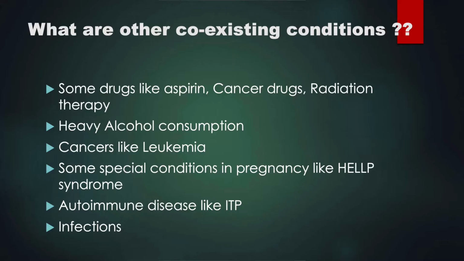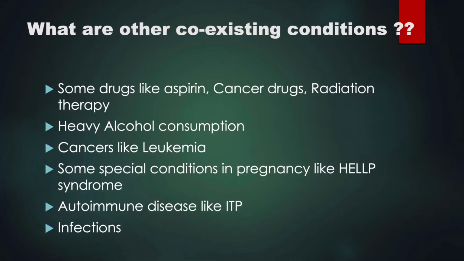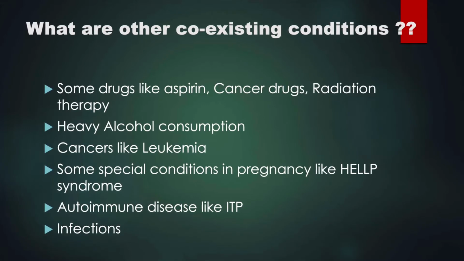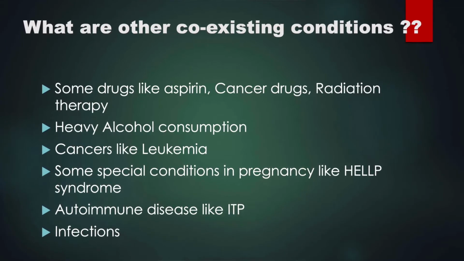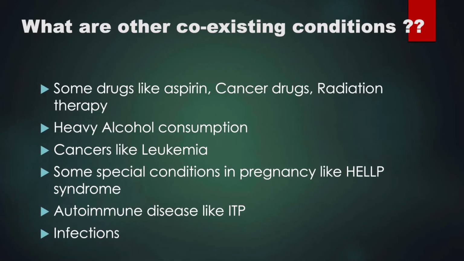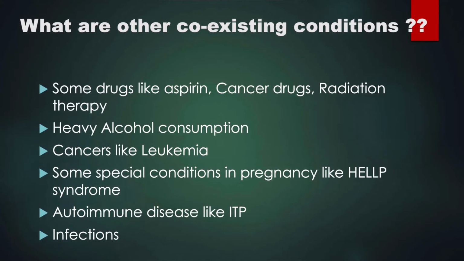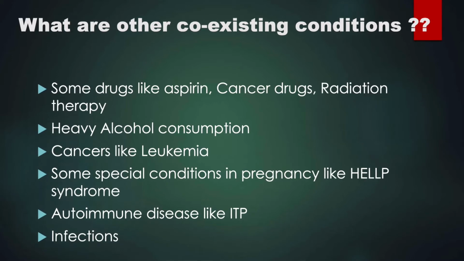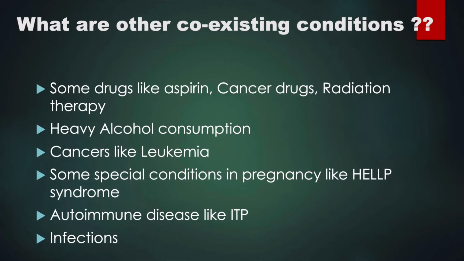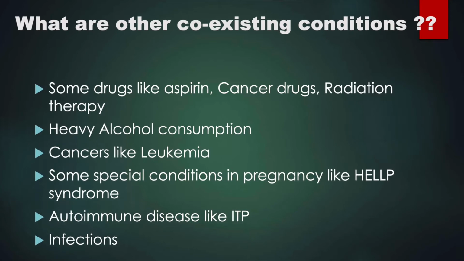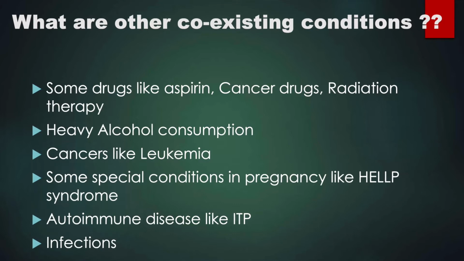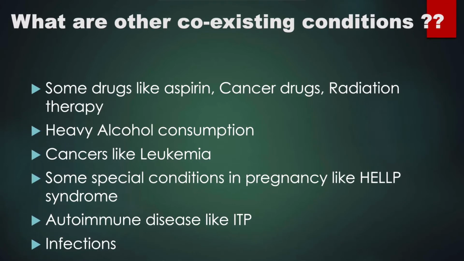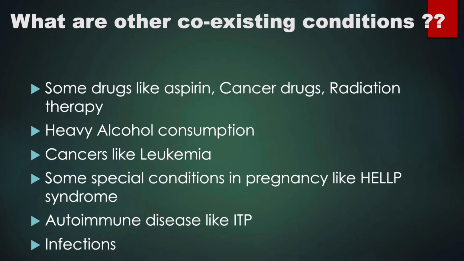Fifth question, what are the other coexisting possibilities which can increase platelet reduction? Any of these can cause increased platelet reduction. Number one, some drugs like aspirin, cancer drugs or radiation therapy. Number two, heavy alcohol consumption. Number three, cancers like leukemia. Number four, special cases in pregnancy like HELLP syndrome. Number five, autoimmune diseases like immune thrombocytopenic purpura, commonly called ITP. Number six, infections; multiple viral or bacterial infections may cause reduction in platelet formation or destruction.